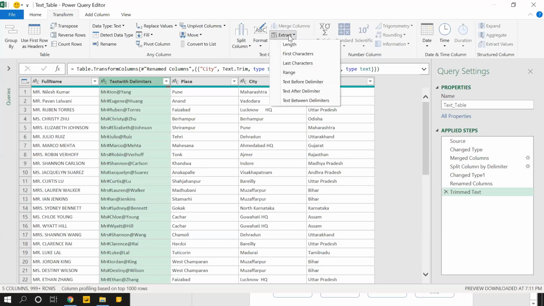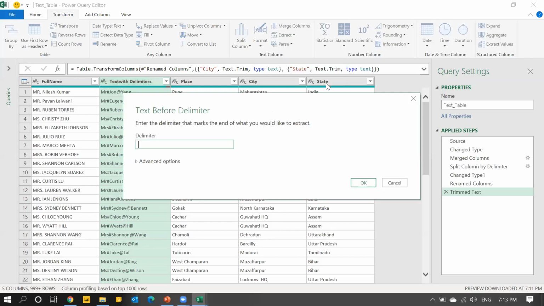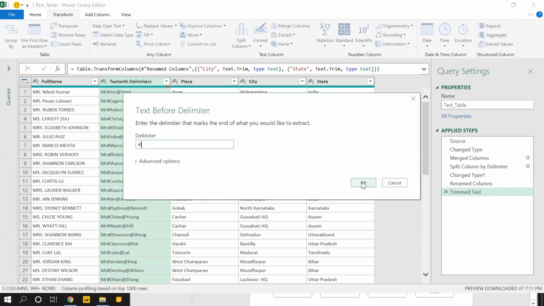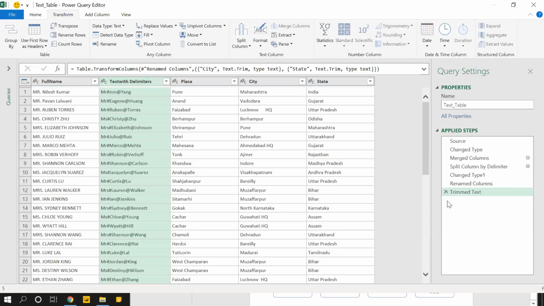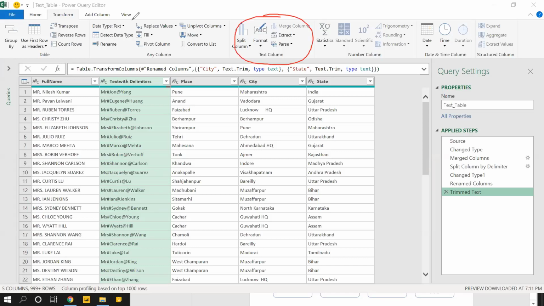Extract text before delimiter, and I'll type hash. When I click on OK, you see the existing column is getting transformed and the original data is going away. So I don't think this method should be used. I'll delete this step. Carefully observe, this was in the transform tab. Actually, I want a separate column here.